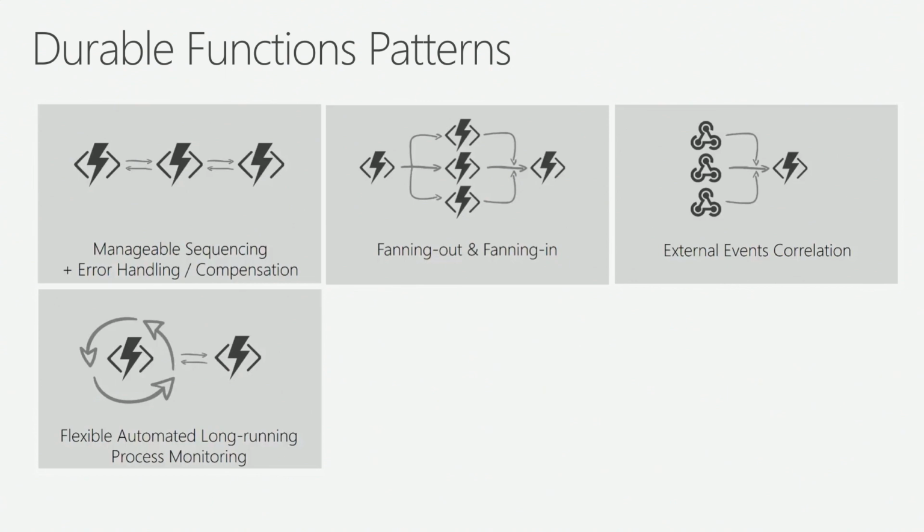Long-running operations is a powerful pattern as well, where maybe you want to monitor something. I did a sample a few months ago, which was pretty simple. It's also in our durable functions docs, which was, hey, tell me when the weather is going to be nice over the next 6 hours. So you could kick off a function, and every 10 minutes it's going to pull the weather and say, is it going to rain?